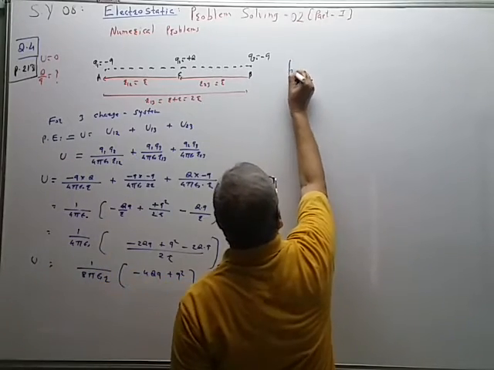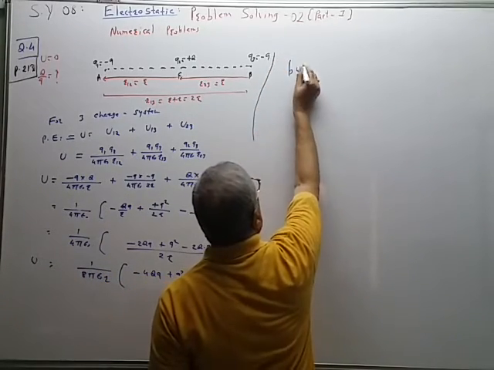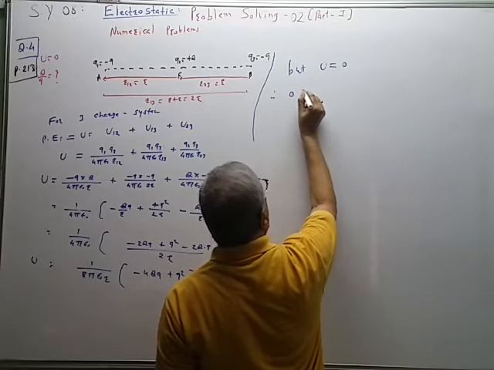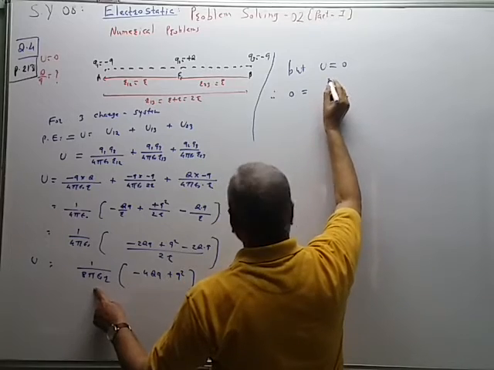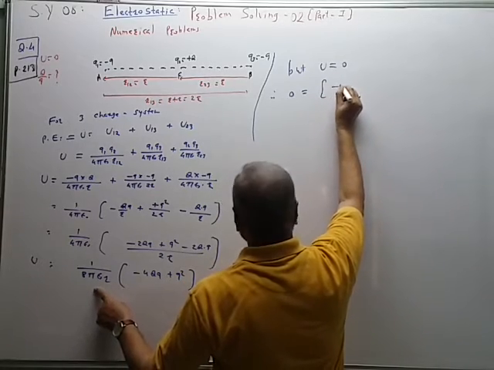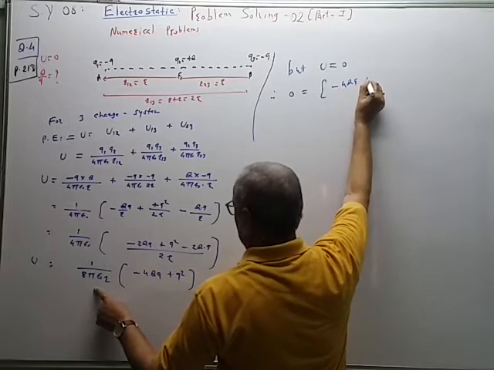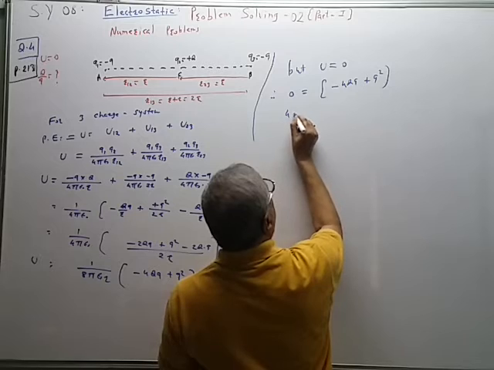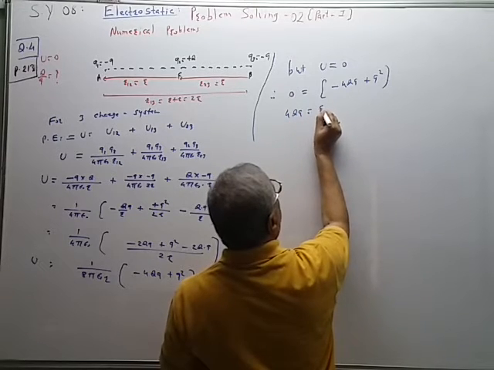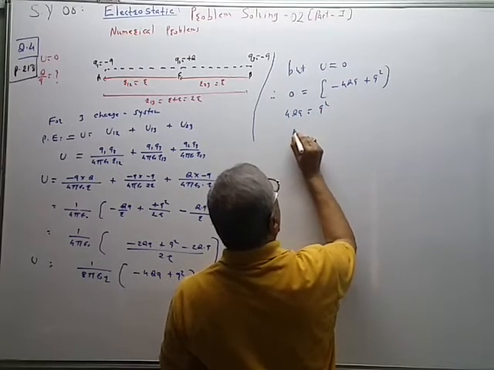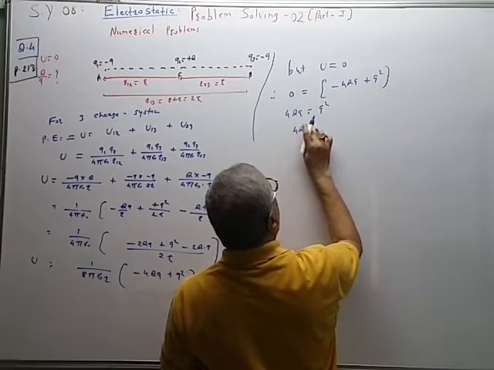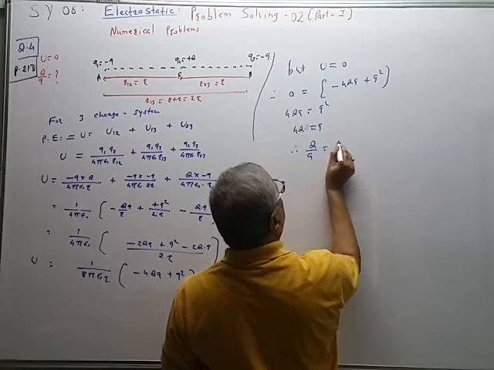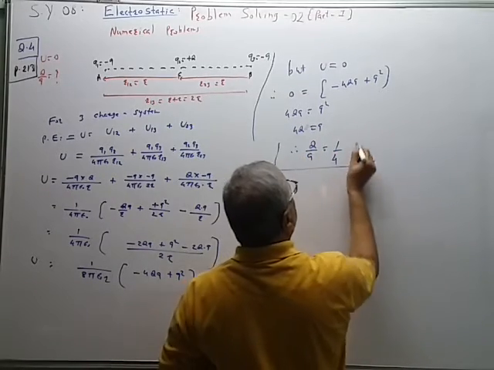But total potential energy is equal to 0. Therefore 0 is equal to, ये बाकी वैल्यू घेण्याची गरज नाही, 0 is equal to minus 4 times q into q plus q square. And therefore this is taken on this side. So 4 times capital Q into q is equal to Q square. One small q will get cancelled. So 4q is equal to Q, and therefore Q upon q is equal to 1 by 4. This is the required value.